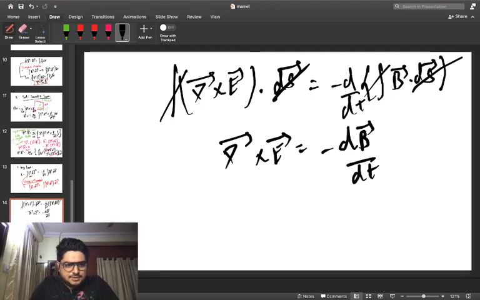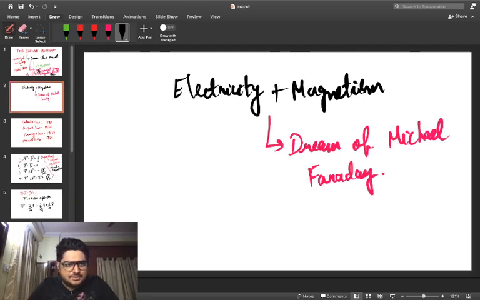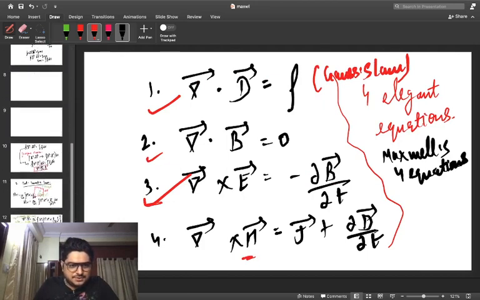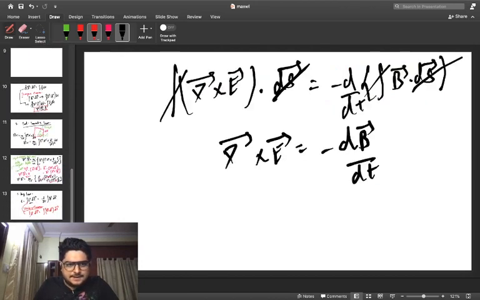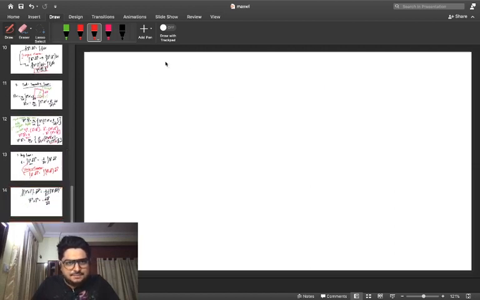So let's come to the final equation. After that we will end up with the culmination here. Once I do, we are going to end this particular set of equations. As a result, the third equation also got successfully proven. So we'll go to the last one, which is the most important equation, and we are going to use the concept of Ampere's circuital law. From there itself it is going to be deduced.